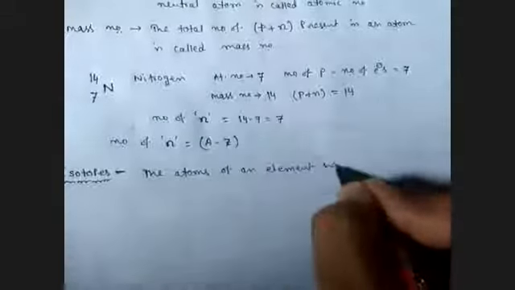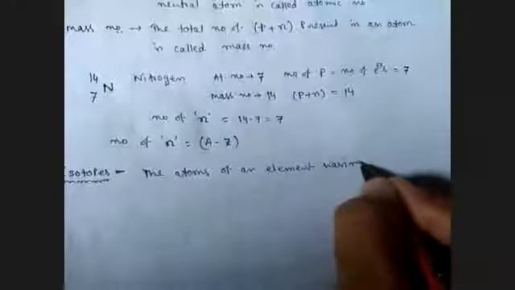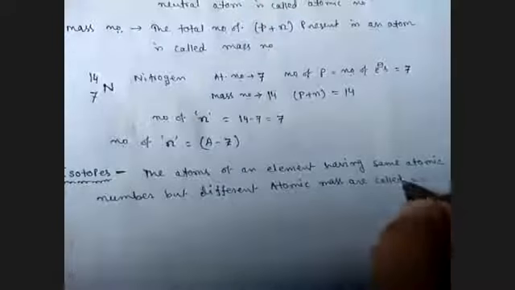So the atoms of an element having the same atomic number but different atomic mass are called isotopes.